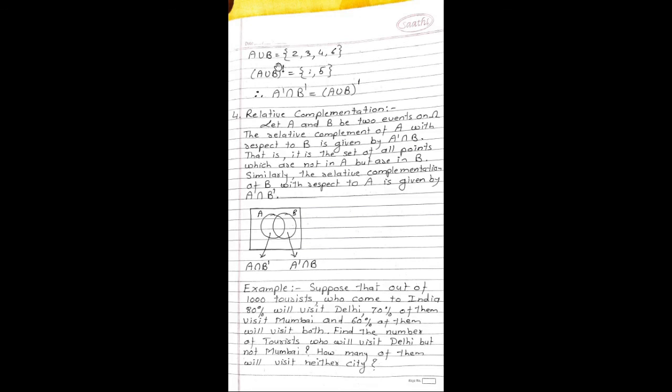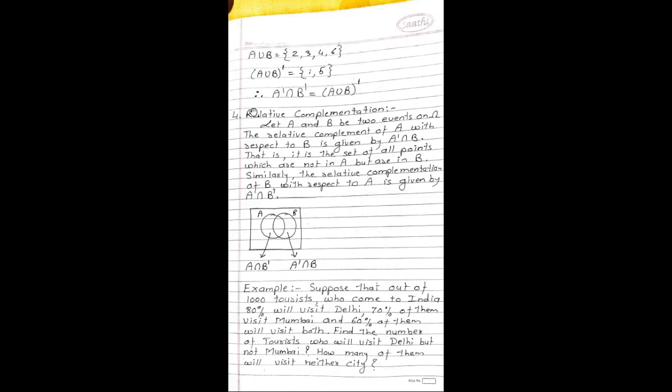Then A union B is equal to {2, 3, 4, 6}. A union B complement is equal to {1, 5}. Therefore, A complement intersection B complement is nothing but A union B whole complement.